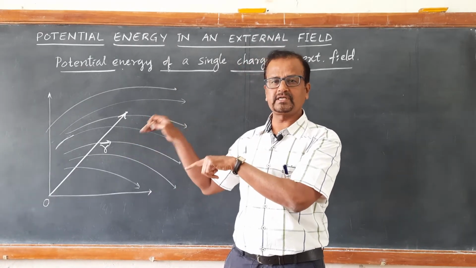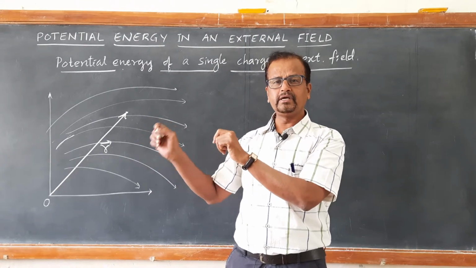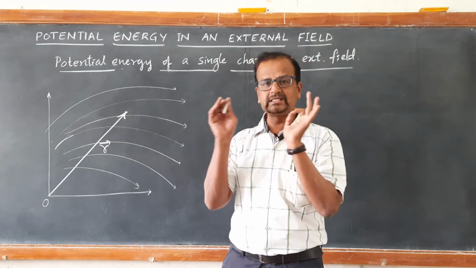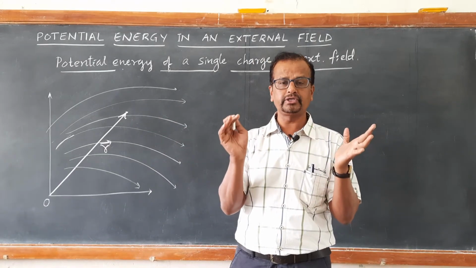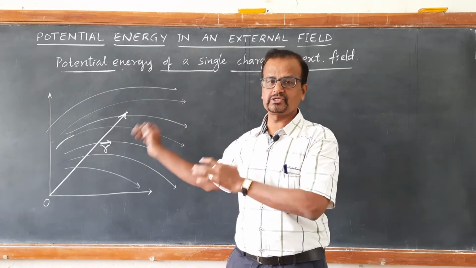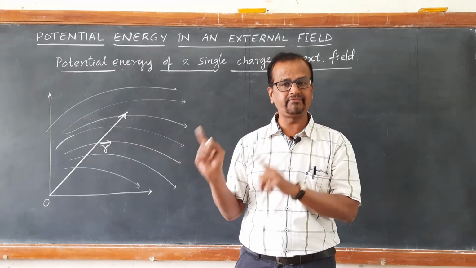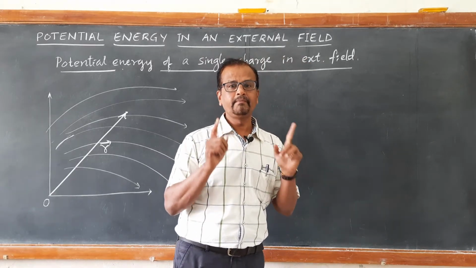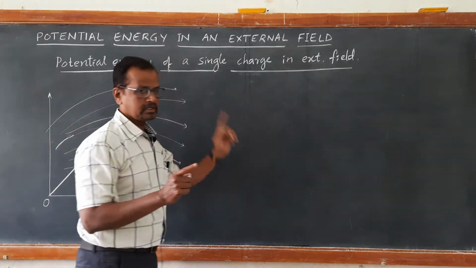In the presence of such an electric field, if a point charge is to be brought from infinity and placed at a particular location, how much work is done against the existing potential at that field is stored in that charge in the form of potential energy of that charge.